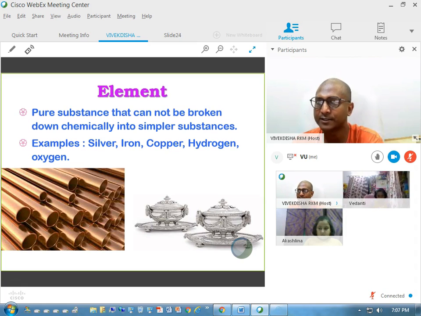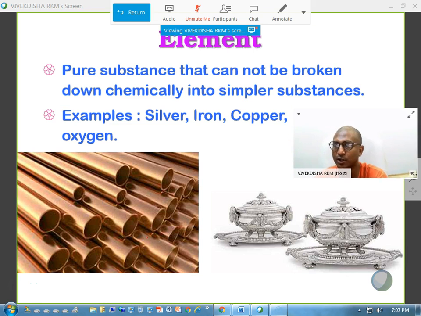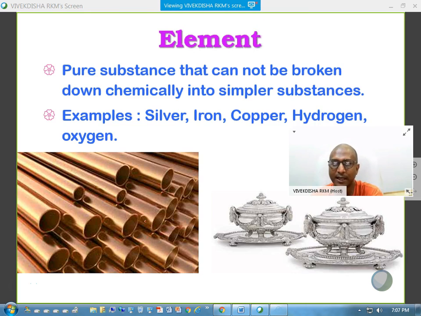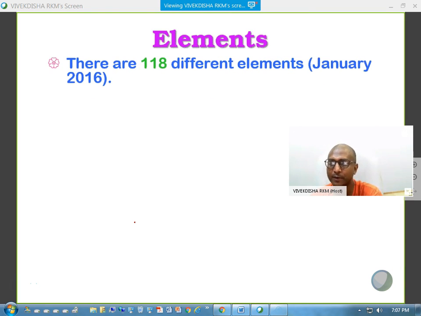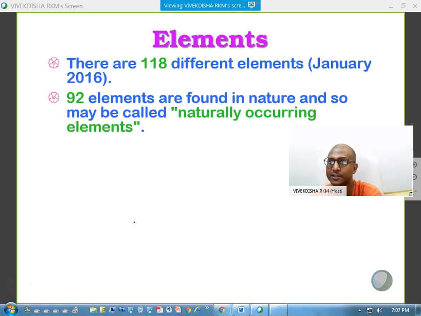I think you can understand elements. So elements are like this. 118 elements are known so far, and 92 among them can be found in nature. Then what about the rest? Where do we get them?